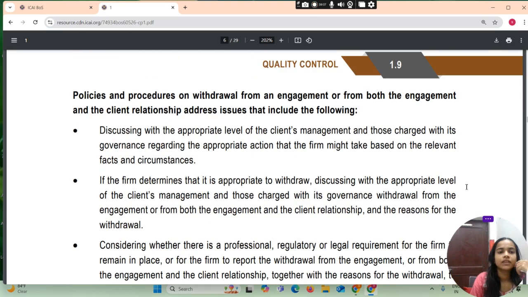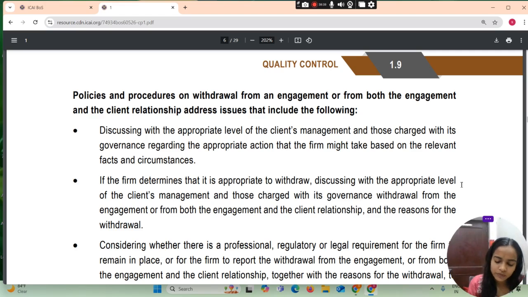Policy and procedure on withdrawal from an engagement or from both the engagement and the client relationship address issues that include the following.